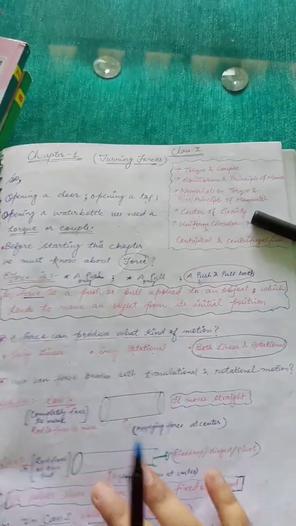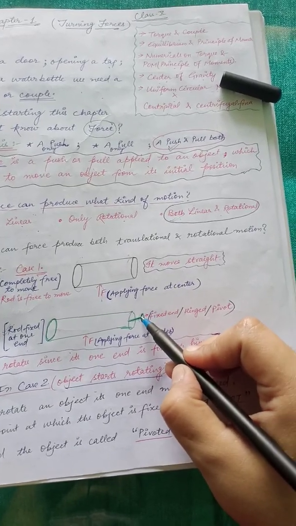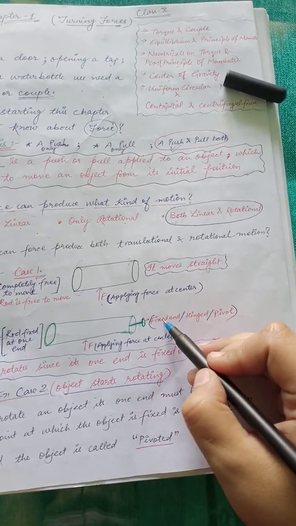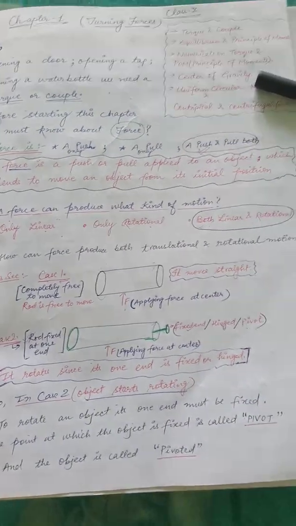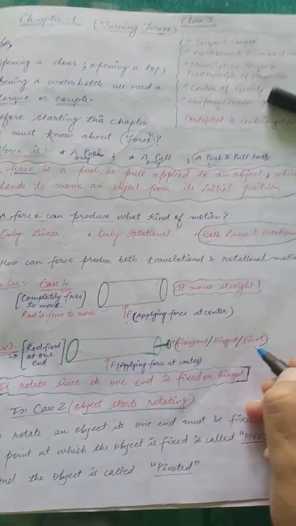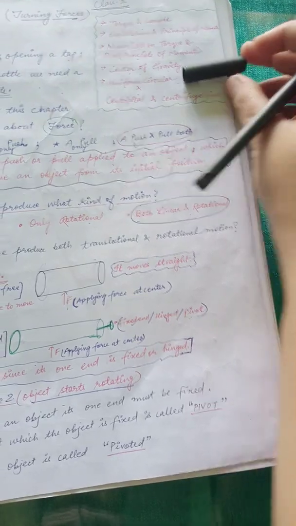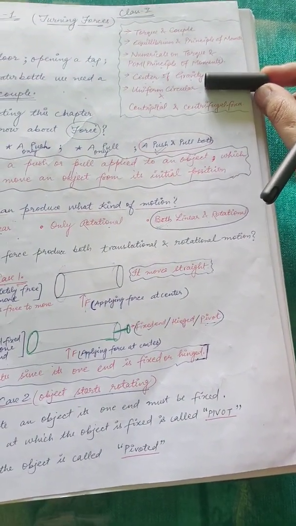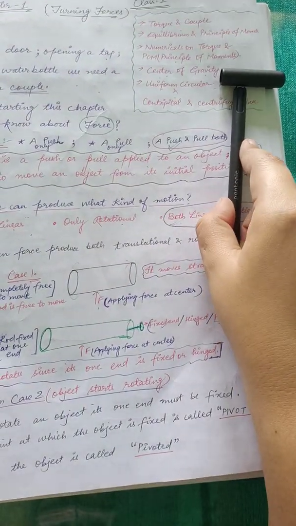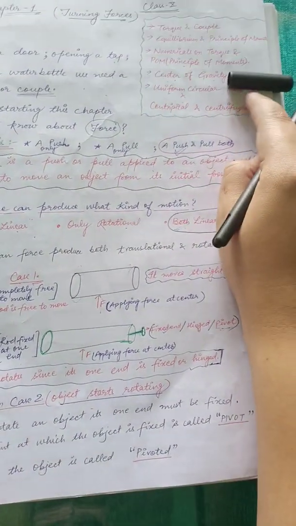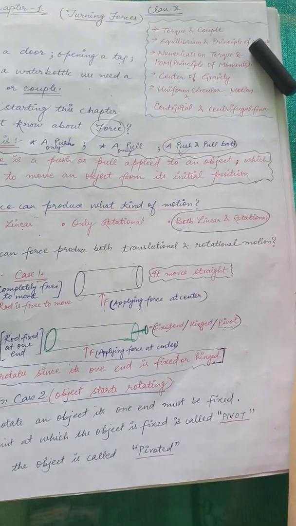So here we could say that the end at which you have fixed the rod is called a fixed end or hinged or pivot, P-I-V-O-T. This is one more name for it. This point you can consider as a hinged point or a pivot where it is fixed. And while applying force from here, the rod will rotate but not move in translational motion.